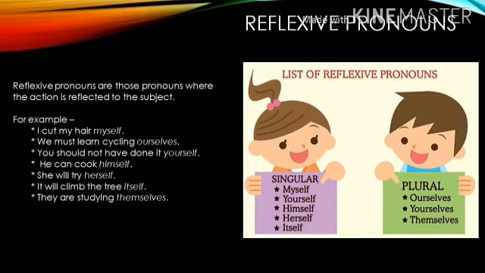The next type is reflexive pronouns. Reflexive pronouns are the pronouns where the action is reflected to the subject. For example, singular reflexive pronouns are myself, yourself, himself, herself, itself. And plural reflexive pronouns are ourselves, yourselves, and themselves. They can be used in examples such as I cut my hair myself. We must learn cycling ourselves. You should not have done it yourself, and so on.